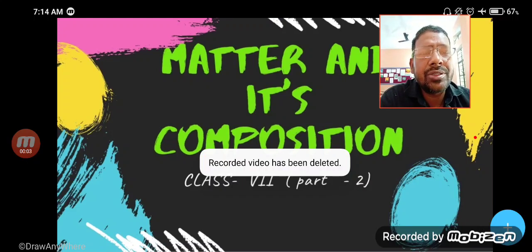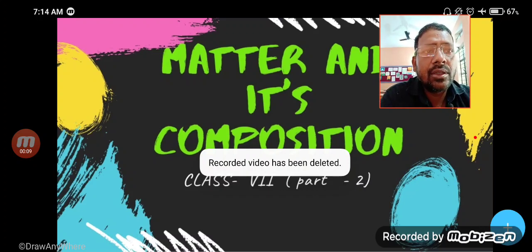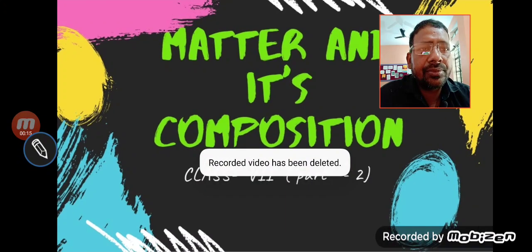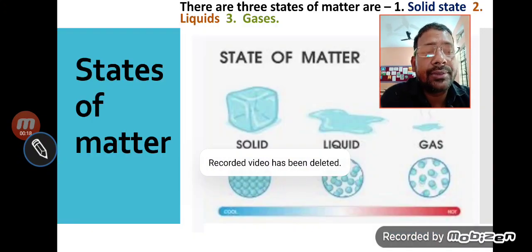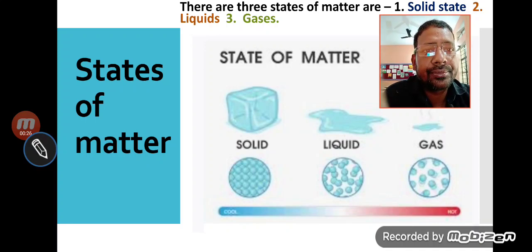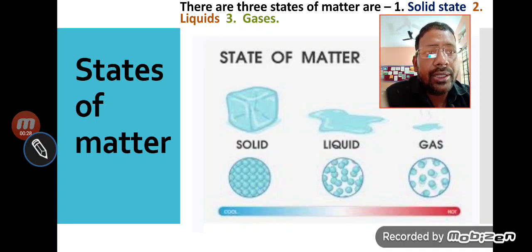Today we are going to start matter and its composition. We have discussed in the previous lecture about matter, how it is formed, and that the smallest part of matter is called an atom. Today we will discuss the states of matter.